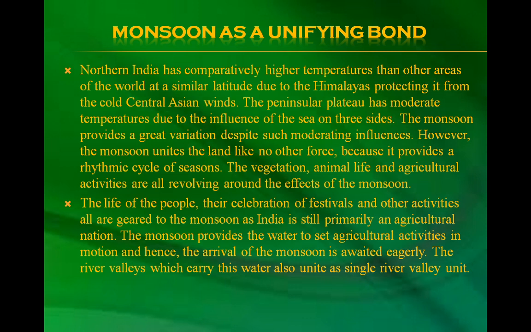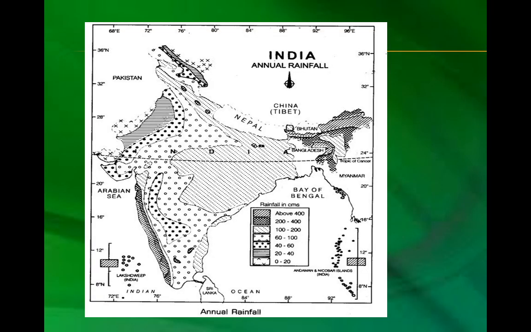The vegetation, the animal life and agricultural activities all revolve around the effects of the monsoon. The life of the people, the celebration of festivals and other activities are all geared to the monsoon, as India is still primarily an agricultural nation. The monsoon provides the water to set agricultural activities in motion, and hence the arrival of the monsoon is awaited eagerly. The river valleys which carry this water also unite as a single river valley unit.